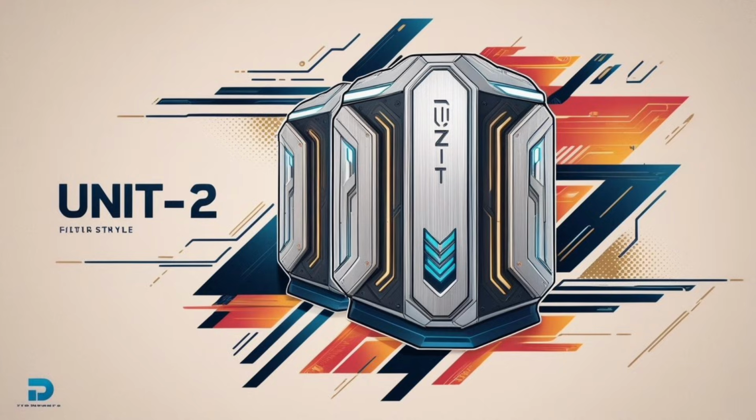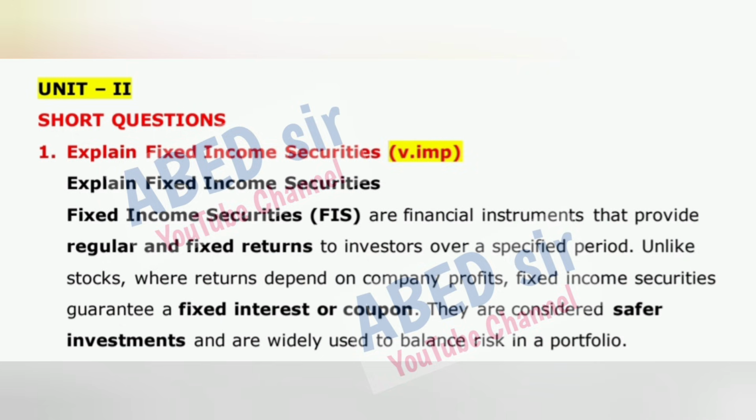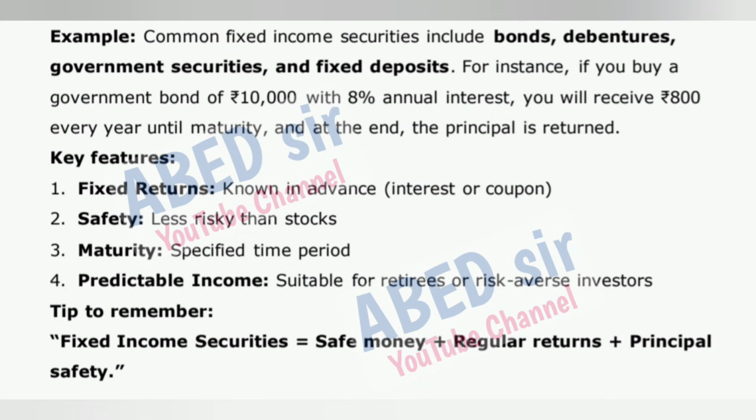Unit 2, first important short question: explain fixed income securities. Fixed income securities, FIS, are financial instruments that provide regular and fixed returns to investors over a specified period. Unlike stocks, where returns depend on company profits, fixed income securities guarantee a fixed interest or coupon. They are considered safer investments and are widely used to balance risk in a portfolio. Example: common fixed income securities include bonds, debentures, government securities, and fixed deposits.